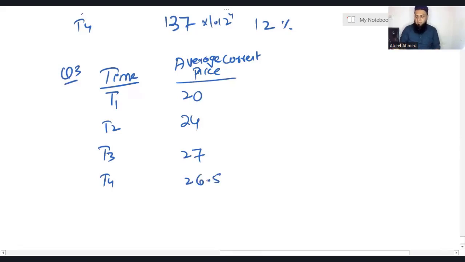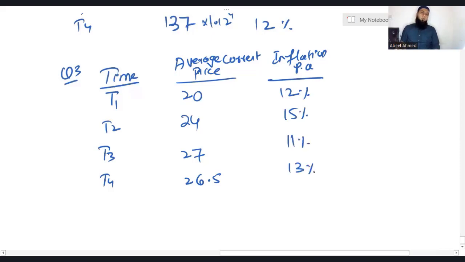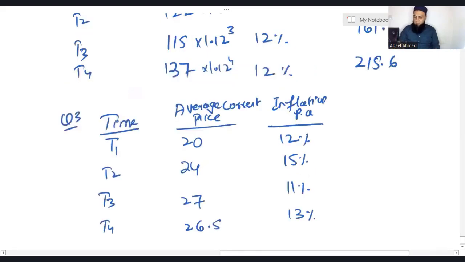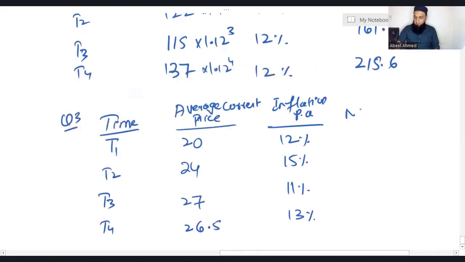These are the average current prices. Inflation per annum is 12%, 15%, 11%, and 13%. You need to calculate nominal prices. Let's calculate nominal price.